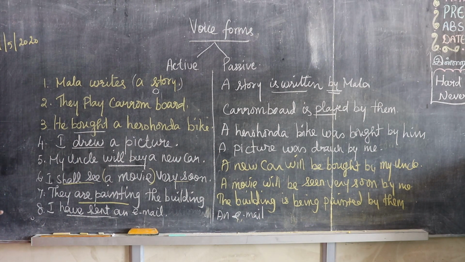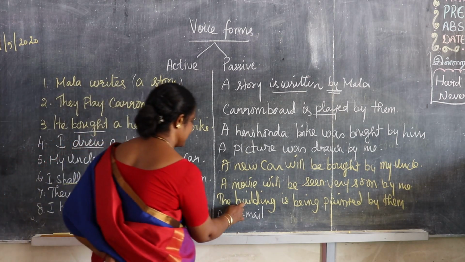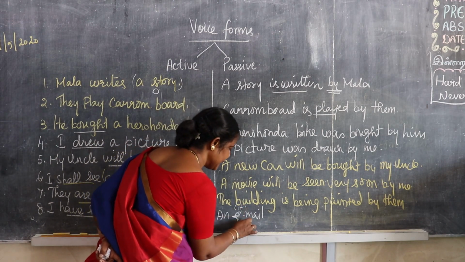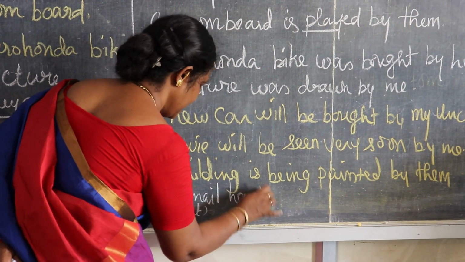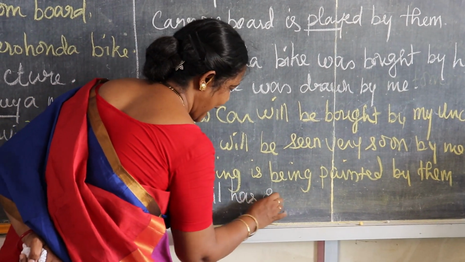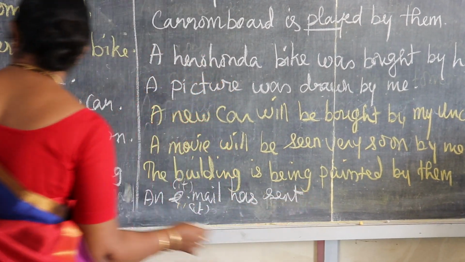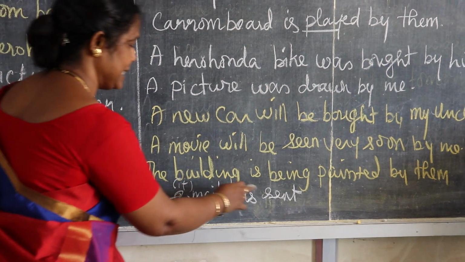For I and we, "have" should come. But for "it", has. Email is "it", so you should change into has. An email has sent. Has plus third column.